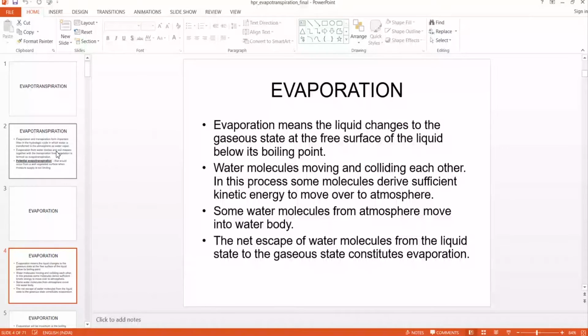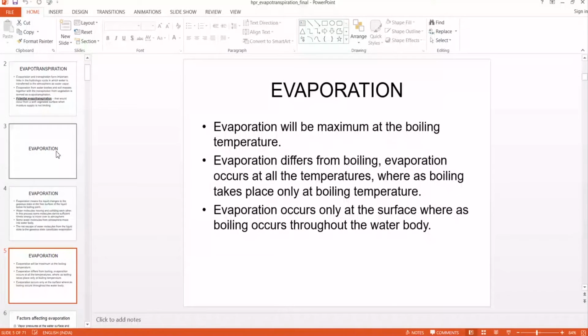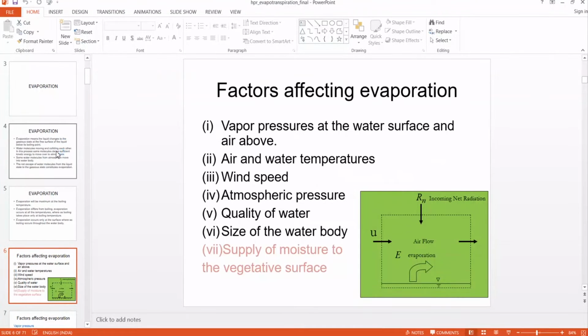So there is an equilibrium of water vapor going into and going out from the water body. Evaporation will be maximum at the boiling temperature. We are interested in estimating evaporation, so in this class we are going to discuss different methods to estimate evaporation.